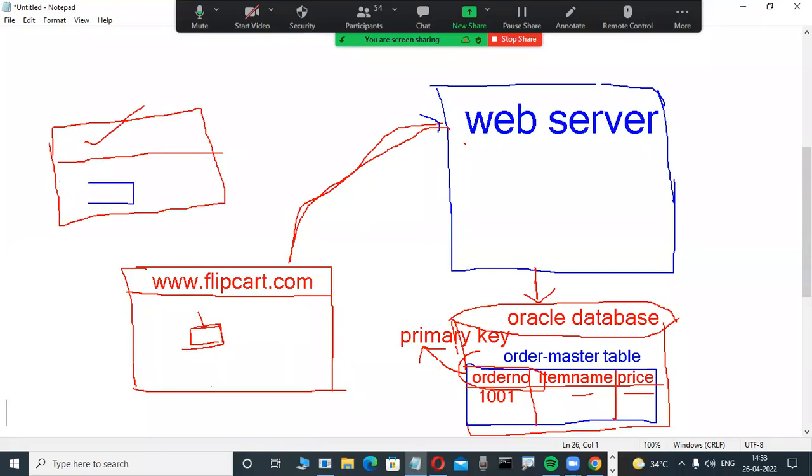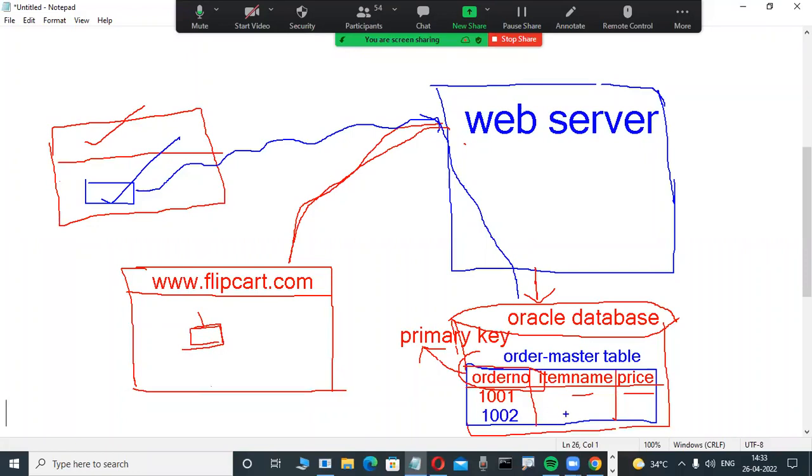Maybe it is possible, I am also purchasing the same item. That person also has their own wish. Suppose they are interested to purchase the same item. Whenever he books that item, that browser is connected to the web server, and the web server is connected to this database server. Then another order number is generated, otherwise the same order number. Very good, another order number because that person is different. Another order number is generated, but the item name is same.